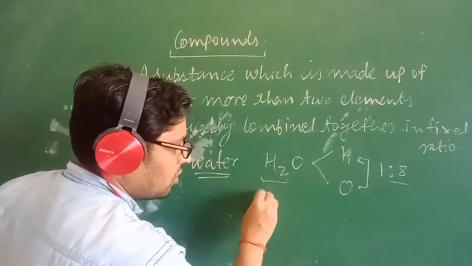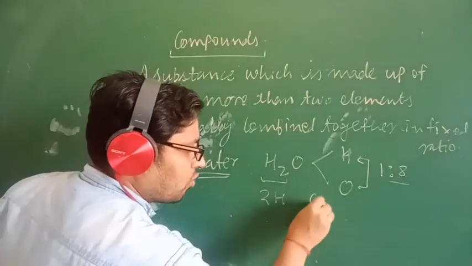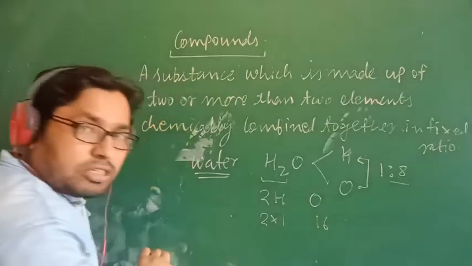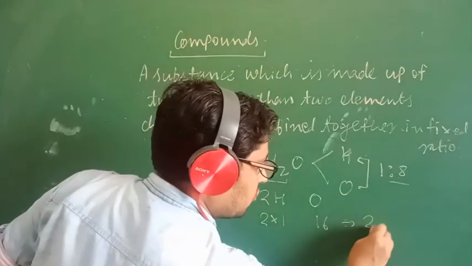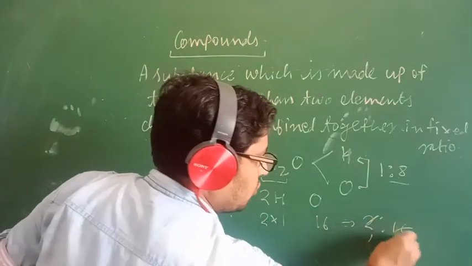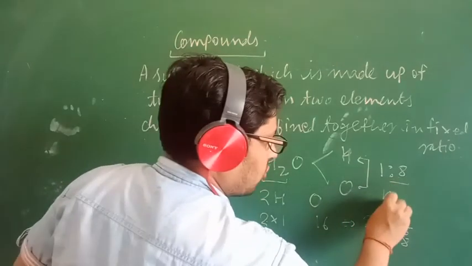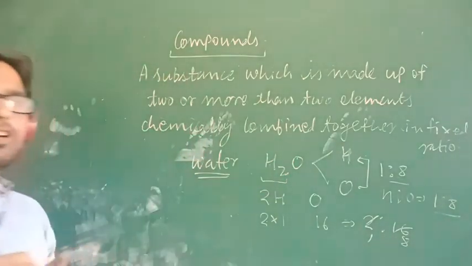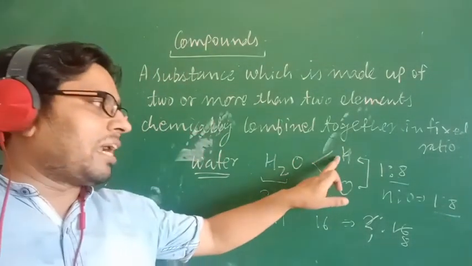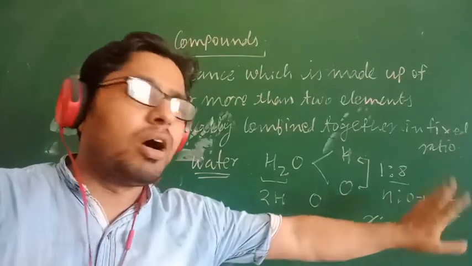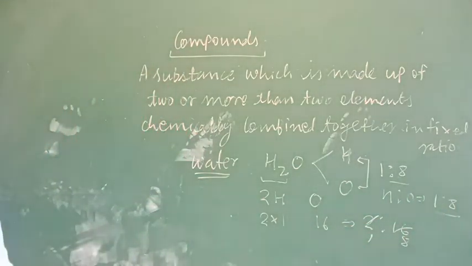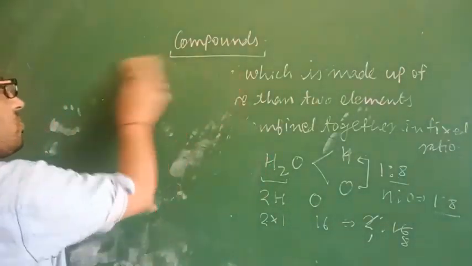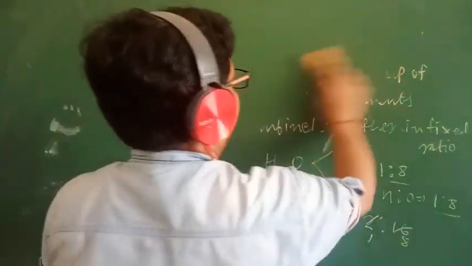This is H2, meaning 2 hydrogen and 1 oxygen. The mass of hydrogen is 1 and of oxygen is 16. So this comes to 2:16, that is 1:8. So the ratio of hydrogen and oxygen is 1:8. Whenever the water molecule is formed, hydrogen and oxygen are always combined in 1:8, so I can say that this is a compound. One more example I am giving you is carbon dioxide.